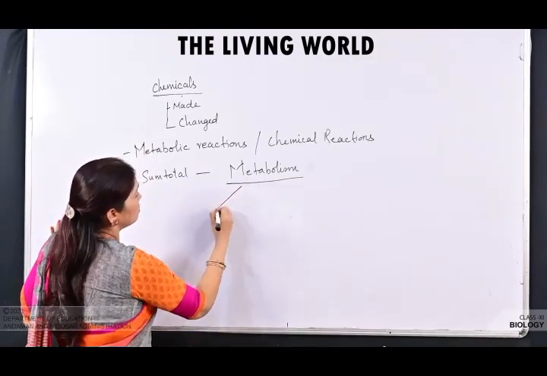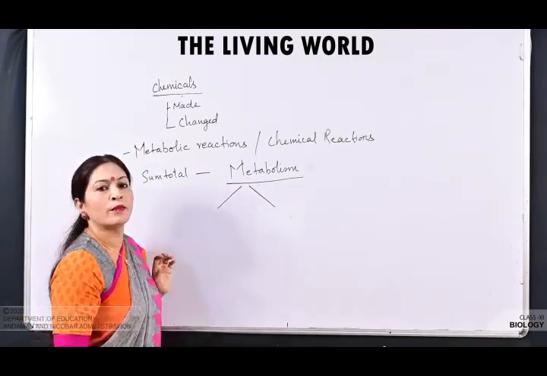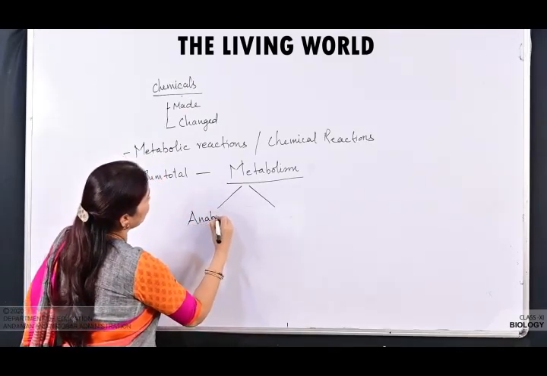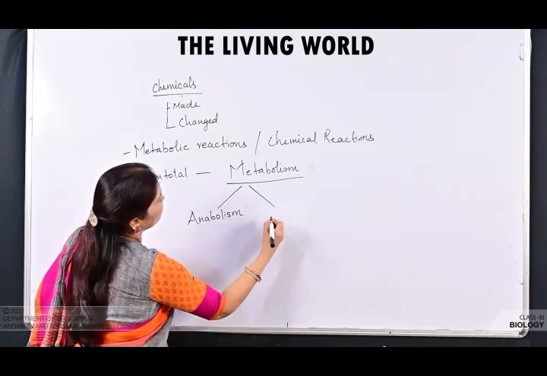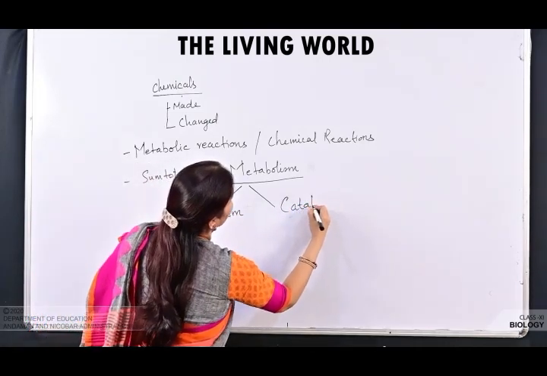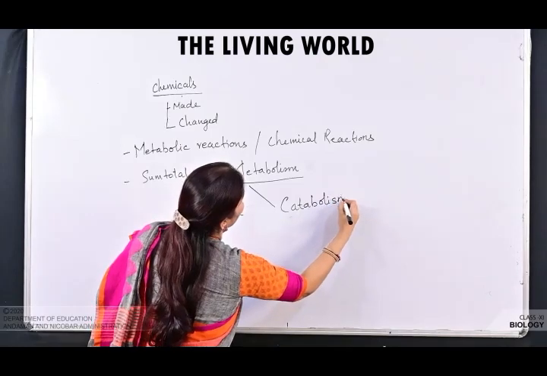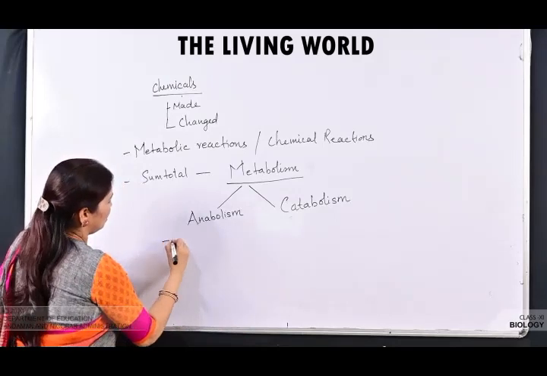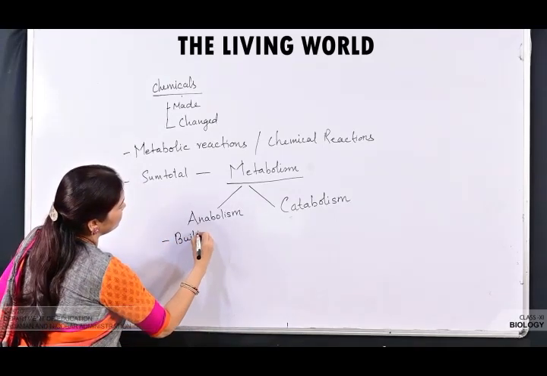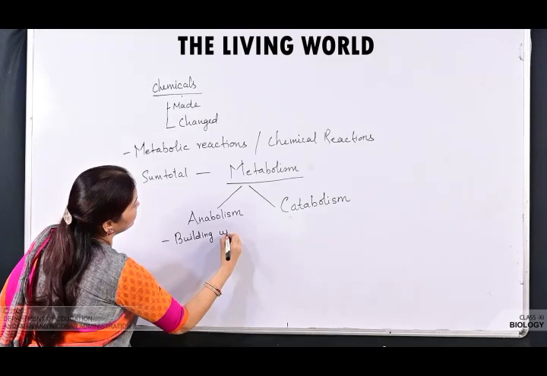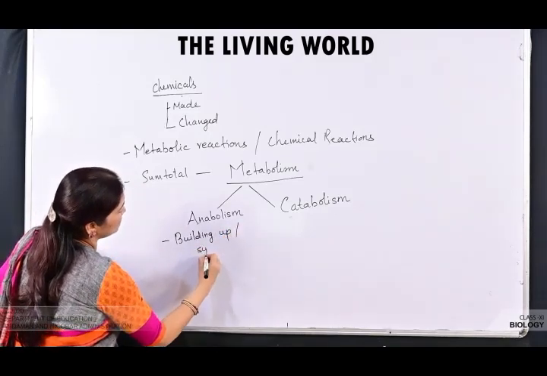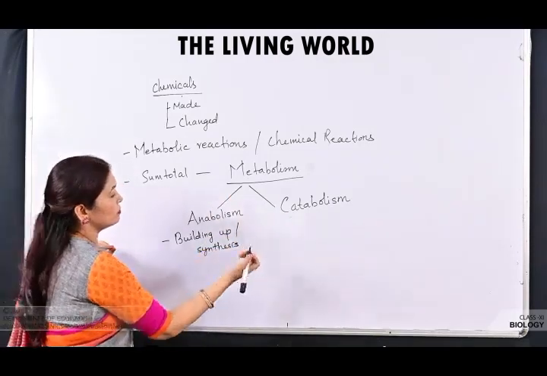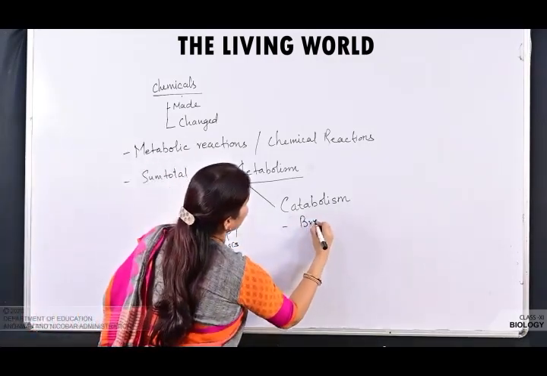Now this metabolism is of two types. There are two types of metabolic reactions. One is anabolism and the other is catabolism. Anabolism and catabolism. Anabolism means building up, or we can say synthesis. Just the opposite, catabolism, means breaking down.